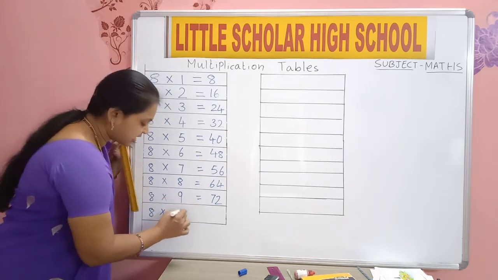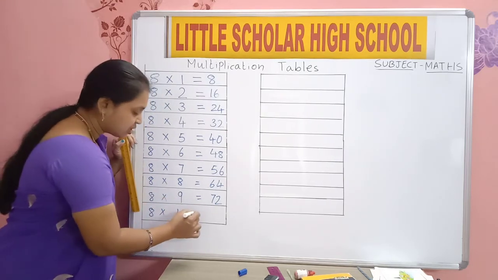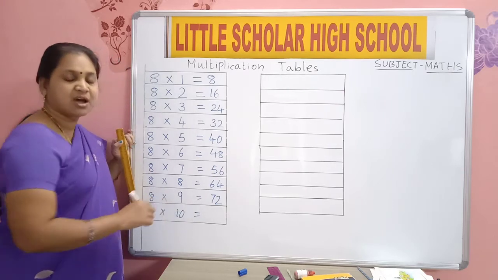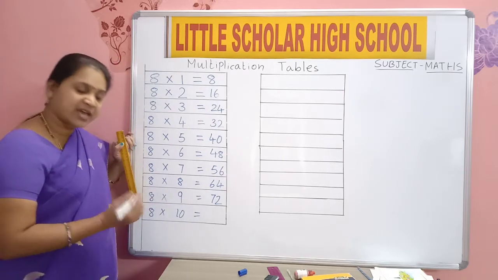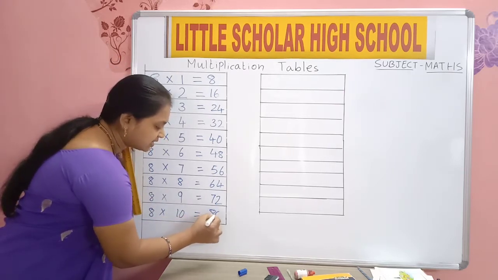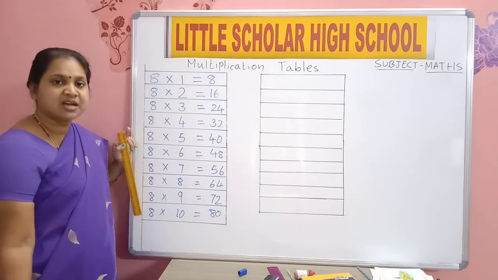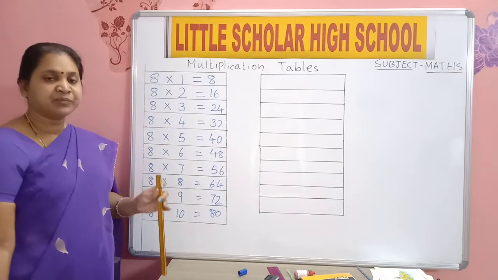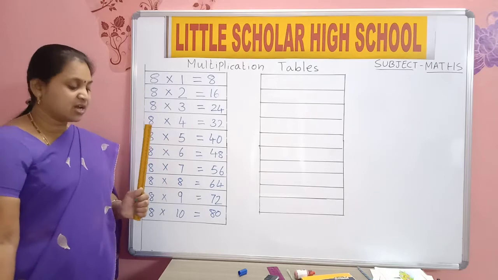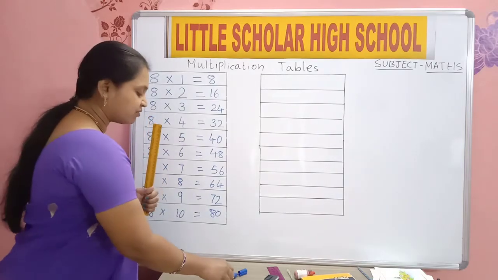After 9, 10. So now say, 8 10s are how much? 8 10s are 80. 8 10s are 80. Yes, finish writing. Those who finished writing, read. Those who did not finish, complete your work fast.